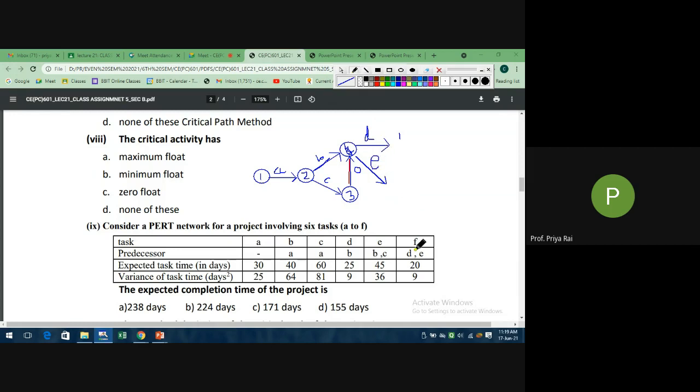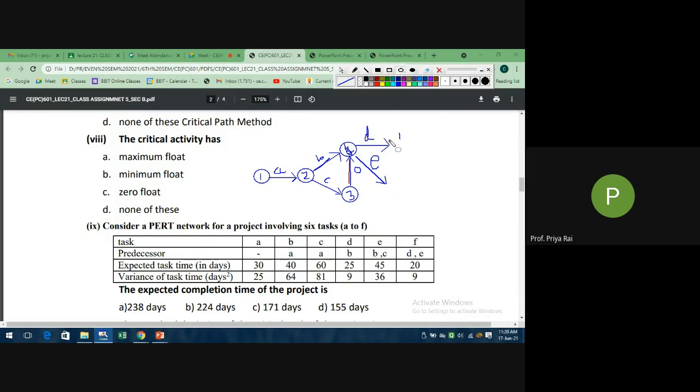Now they are telling where this F activity will start. Your F activity will start from where both E and D merge. See, again here it is kind of a dummy activity. Both D and E are starting from this event, and again it is merging at one event. From there your F activity will start. So there again we cannot draw like that. So what we will do, we will now do one dummy activity.